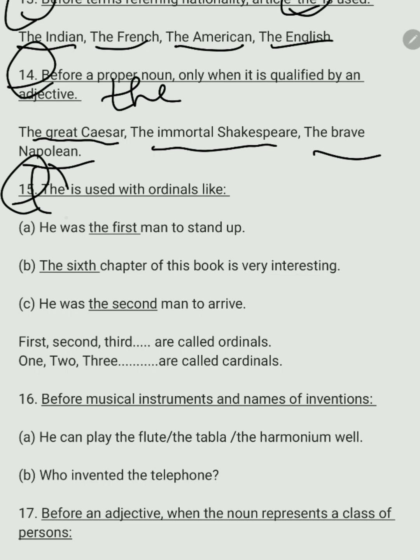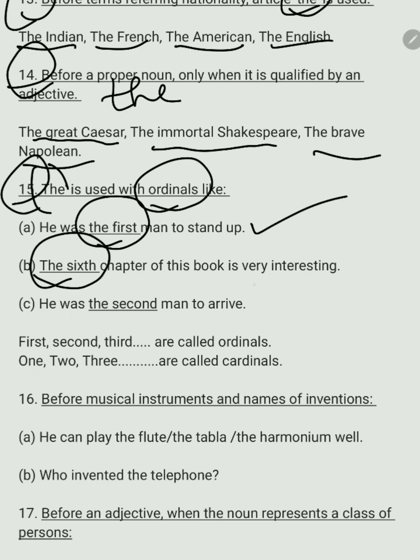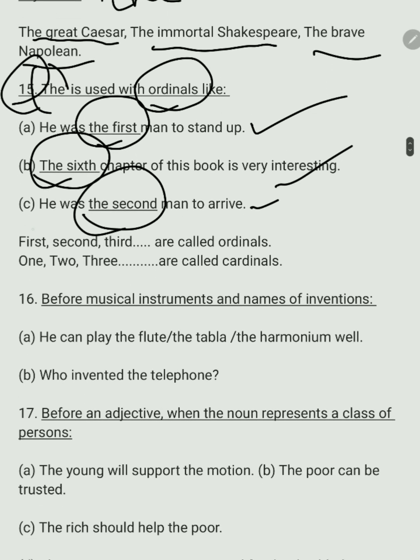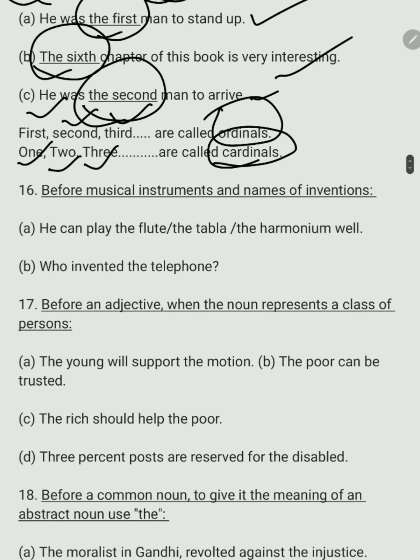The next rule. The is used with ordinals, like he was the first man to stand up. The sixth chapter of this book is very interesting. He was the second man to arrive. The point to be noted over here is that when we say first, second, and third, these are ordinals. One, two, three, these are cardinals.